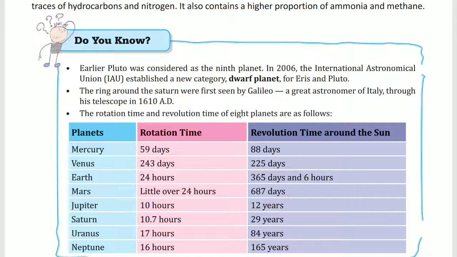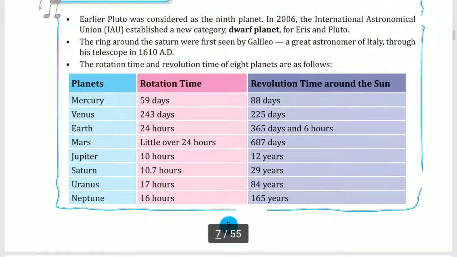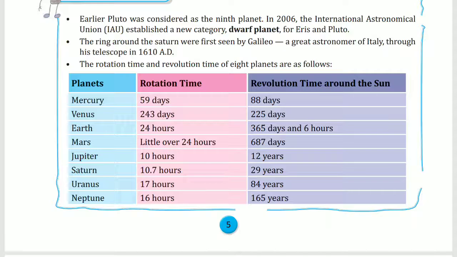In which year? In 1610 AD. Now come to the next point. The rotation time and the revolution time of the 8 planets are as follow. Here are all the planets, that is Mercury, Venus, Earth, Mars, Jupiter, Saturn, Uranus and Neptune. And here is the time given, rotation time and revolution time around the sun. So we all have to remember this time.